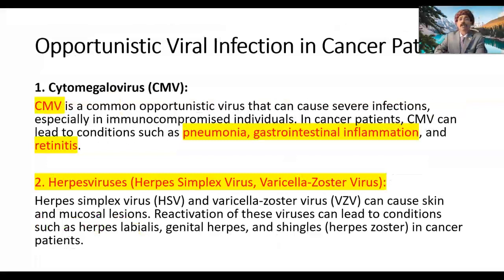If we go to the viral infection, let's think first of cytomegalovirus infection, CMV. It is a common opportunistic virus that can cause severe infection, especially in immunocompromised individuals. In cancer patients, CMV can lead to conditions such as pneumonia, gastrointestinal inflammation, and retinitis. So it involves the inner layer of the eyes.